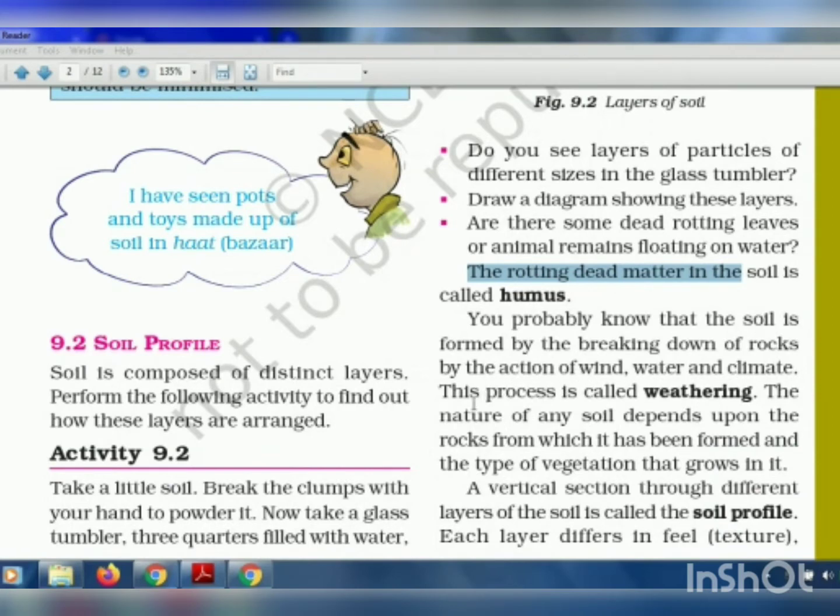And this process is called weathering. So the breaking down of big rocks into smaller particles by the action of wind, water, and climate is called weathering. And the nature of the soil depends upon the rocks from which it is formed, and